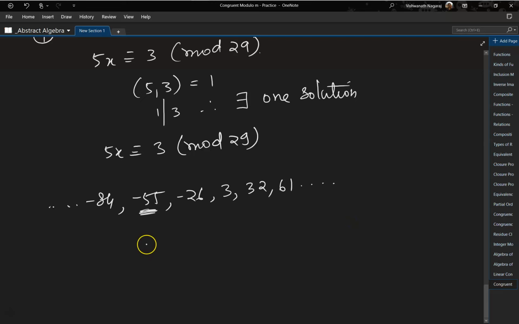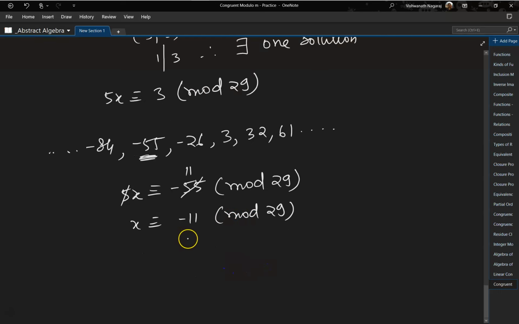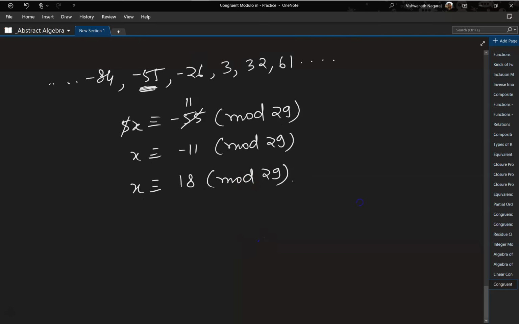So which means we can write this as 5x is congruent to minus 55 mod 29, and 5 and 55 get cancelled, and we are left with x is congruent to minus 11 mod 29. But now we need a positive integer. So add 29 to it. So 29 minus 11 will be 18 mod 29.